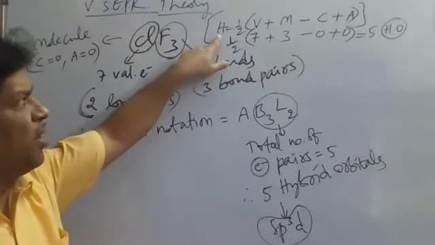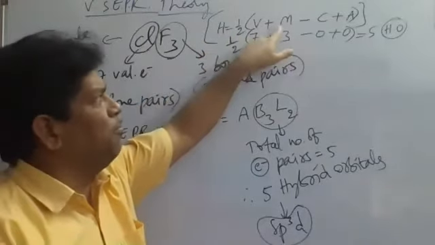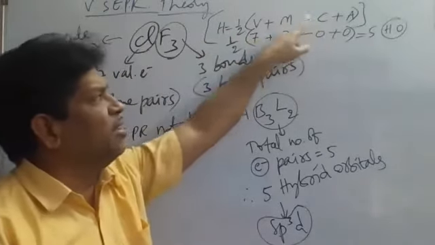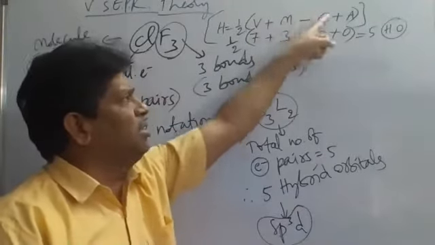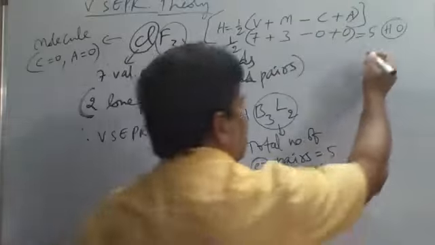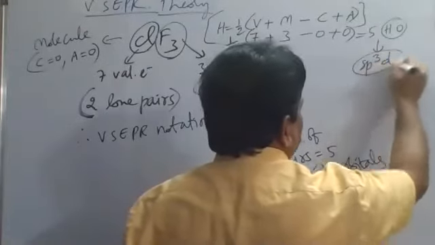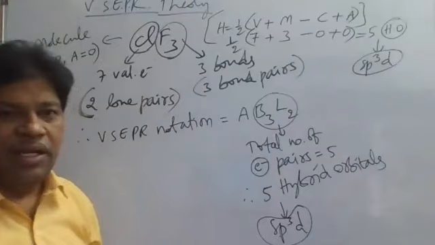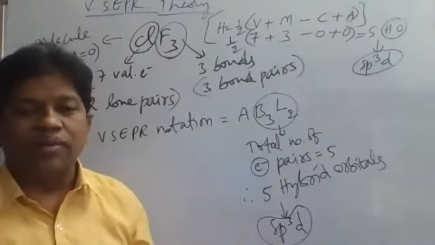H, the number of hybrid orbitals, is equal to half of V plus M minus C plus A. We have to calculate V plus M minus C plus A first, divided by 2. That will give the number of hybrid orbitals. Number of hybrid orbitals 5 indicates sp3d. For sp3d hybridization, what is the orbital geometry?